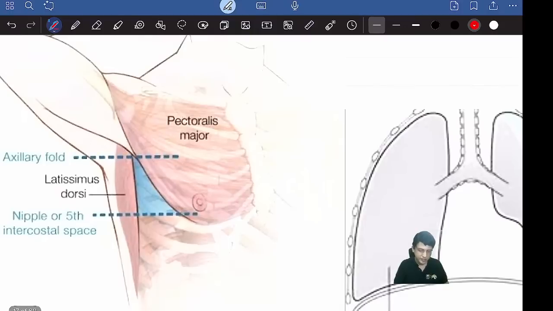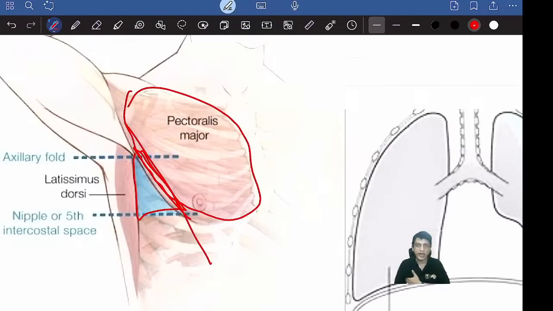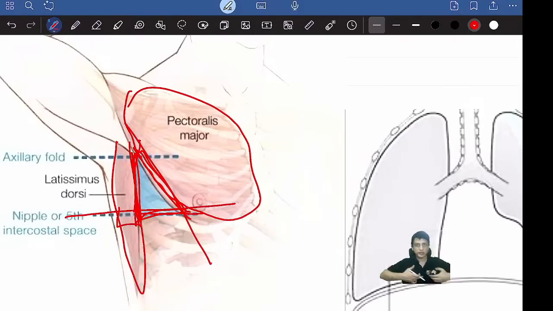See, this is the chest, this is the back. In between, in the axilla, you have the triangle of safety. Anteriorly it is bounded by the pectoralis major muscle, posteriorly by the latissimus dorsi, and laterally there is another muscle. The base of this triangle is formed by a straight line drawn outwards from the nipple.